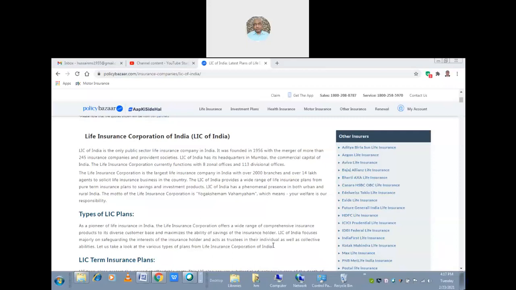What is the motto of the Life Insurance Corporation? It is clearly mentioned here. Can you read what is written in the quotation? Yogakshemam Vahamyaham, which means your welfare is our responsibility. Your welfare is our responsibility.